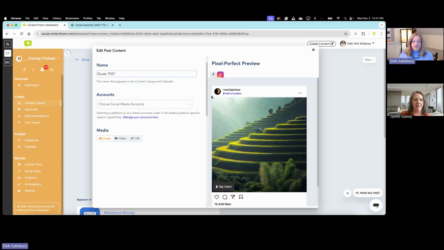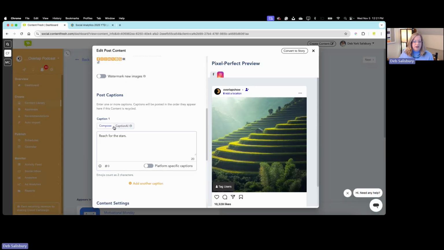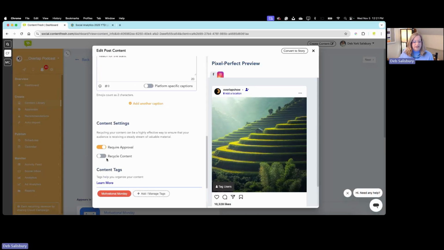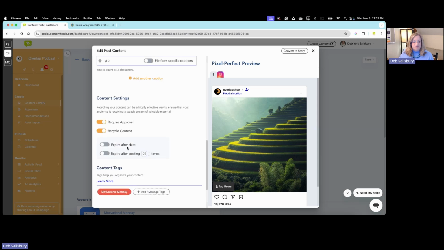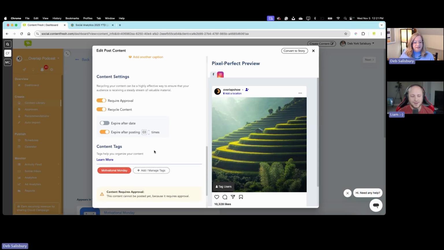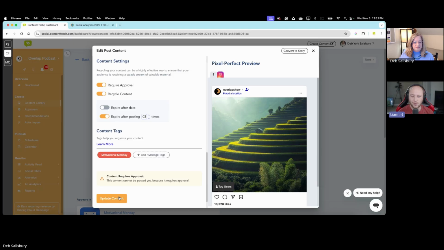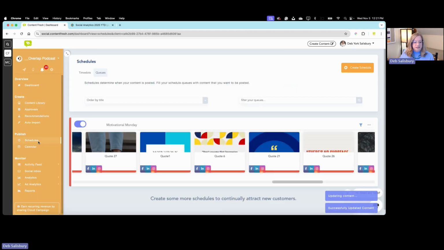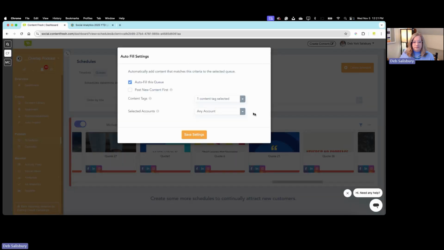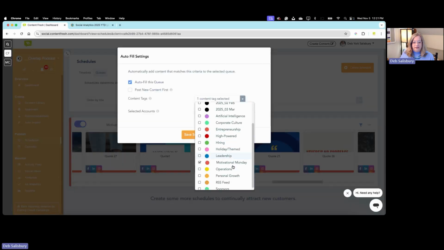You can. Let me show you where that is. It is right under the caption. You can hit this recycle content, and this also opens up some new options to expire after a certain date or after the times. Are you able to add multiple tags to one queue? You can. Let's see. So when we're in our schedule, in our example here, if I click the autofill, I can select another tag here.